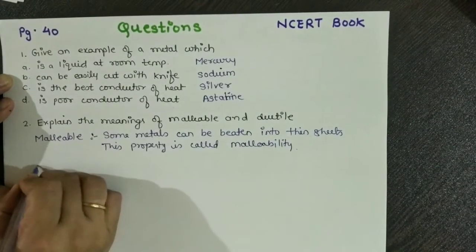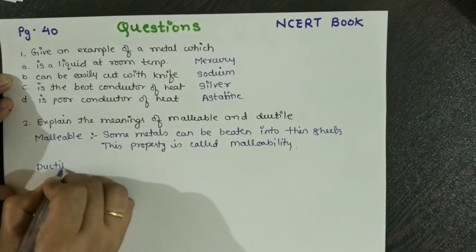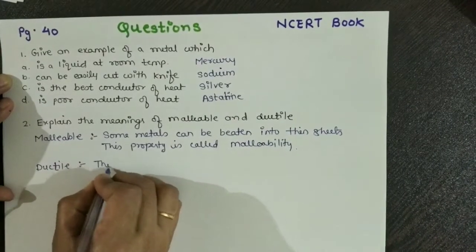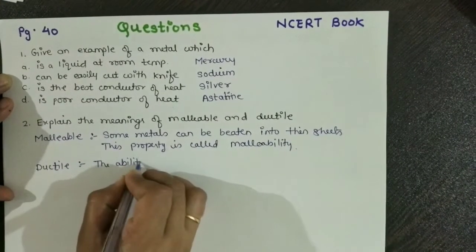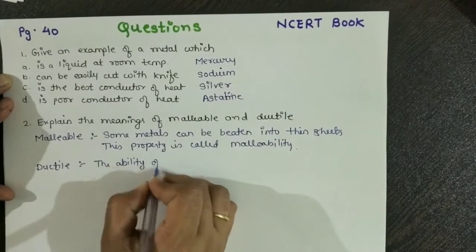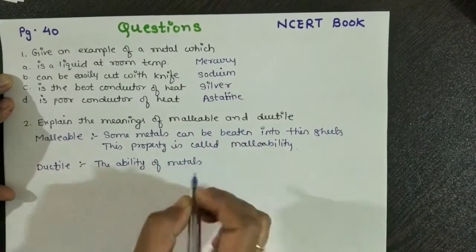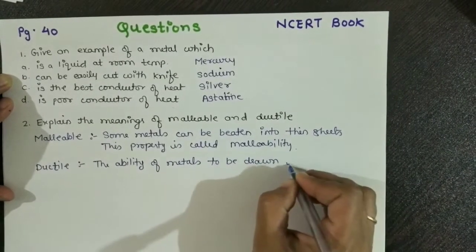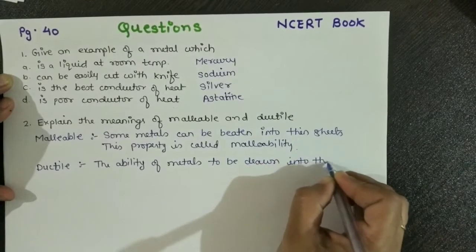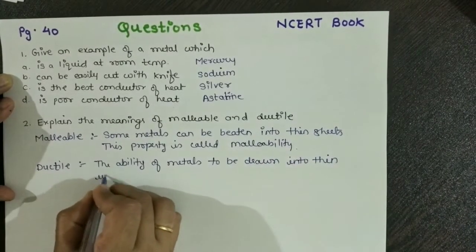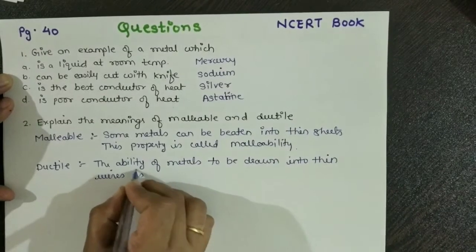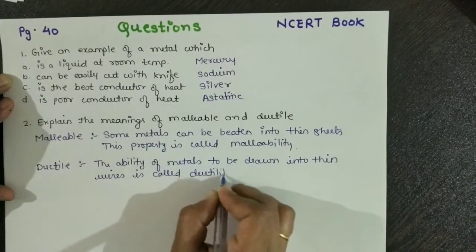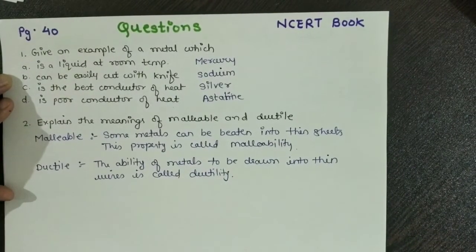Whereas ductility, or ductile, as I have told you, is the ability of metals, because non-metals do not have this property, so we will write: the ability of metals to be drawn into thin wires is called ductility. Okay, thank you.